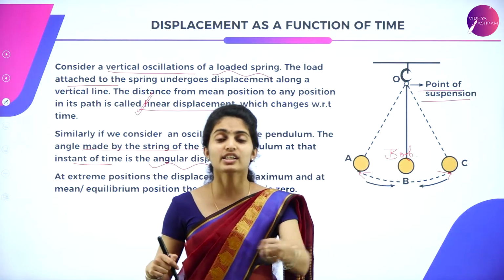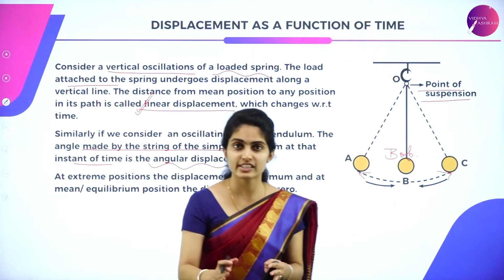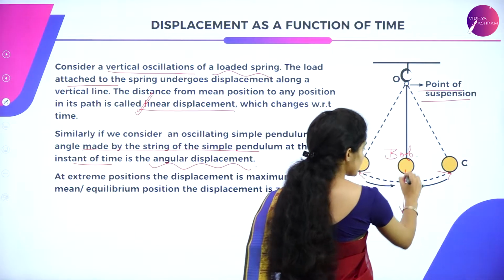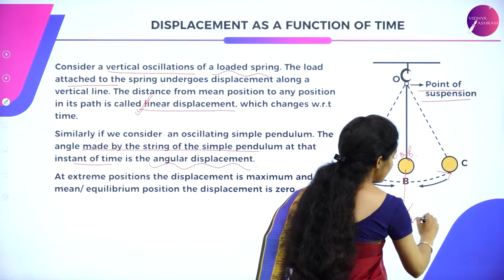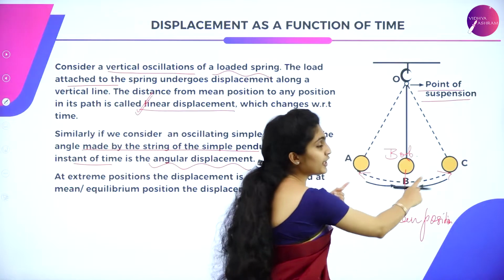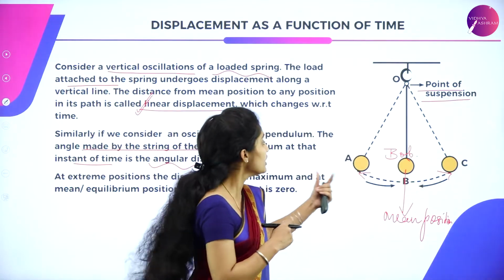That to and fro movement of an object is known as oscillations, and this position, point B, is the mean position. So there is a movement of this bob in to and fro motion.